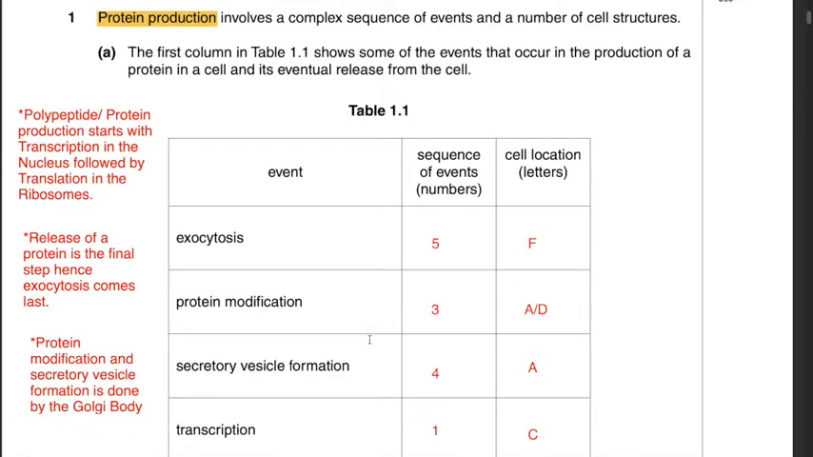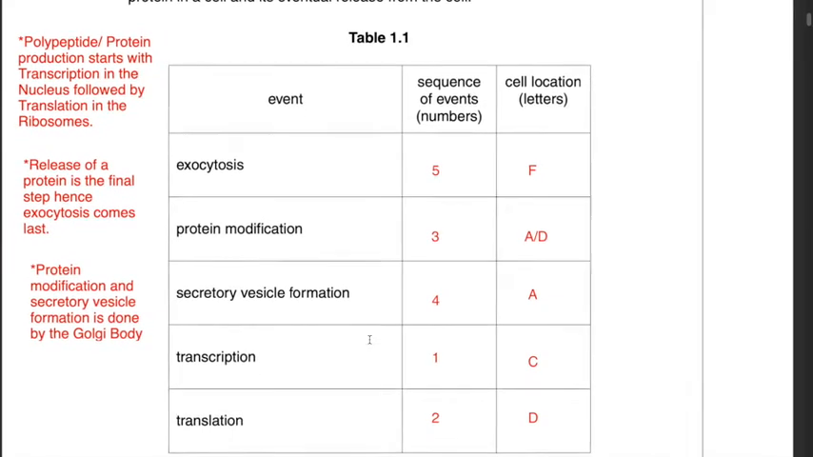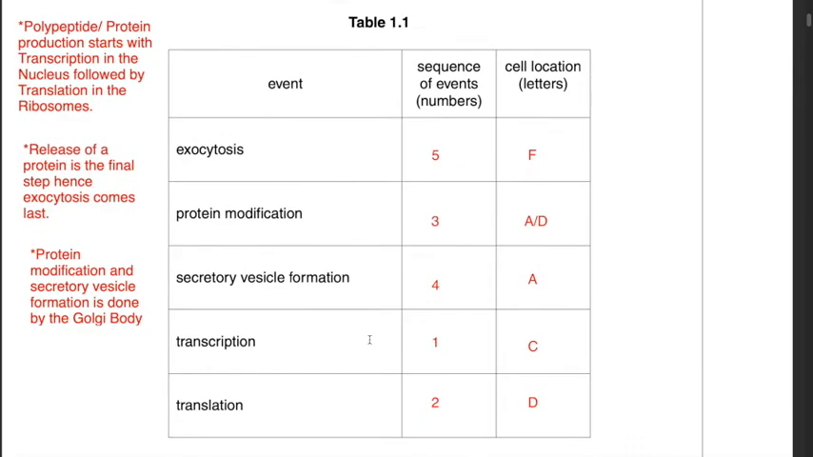Question 1. Protein production involves a complex sequence of events and a number of cell structures. The first column in table 1.1 shows some of the events that occur in the production of a protein in a cell and its eventual release from the cell. As you can see, the table over here is given. They have given the events and the sequence of events as well as the cell location.